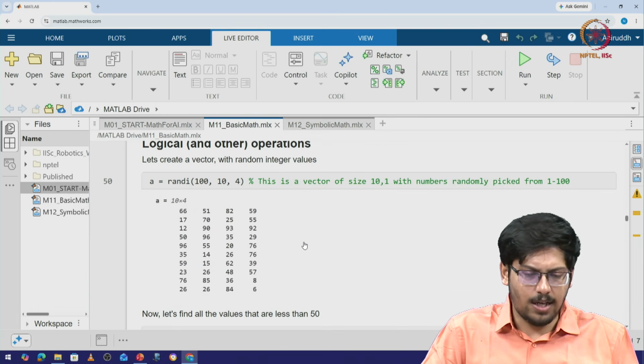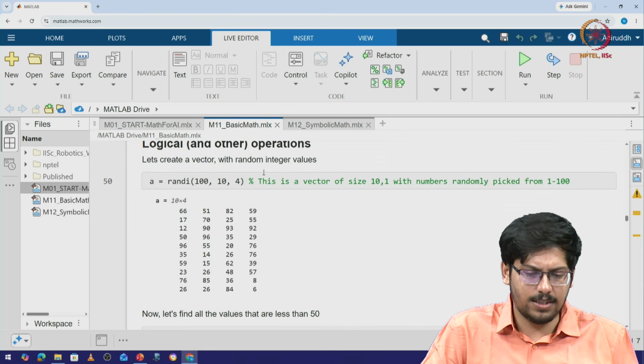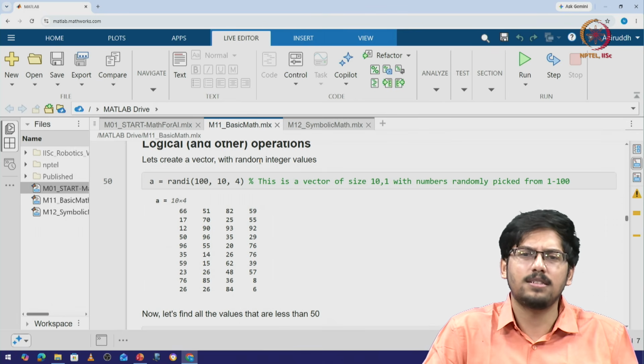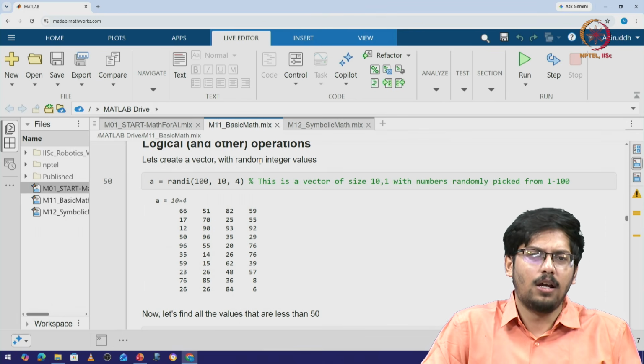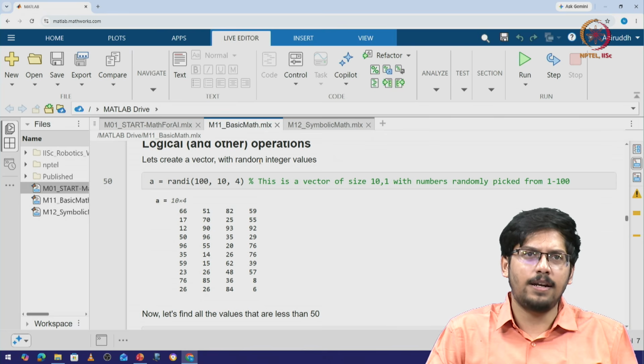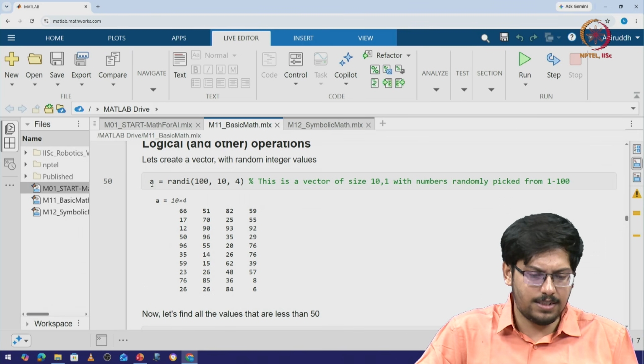Okay. Now let us look at something different here, which is, let us create a vector or a matrix with some random integers, and this is something which is useful for us because when we go to different learning algorithms, we see that we need to initialize the weights randomly and then perform a learning operation. So in case we are doing that, let's define a as randi(100, 10, 1).